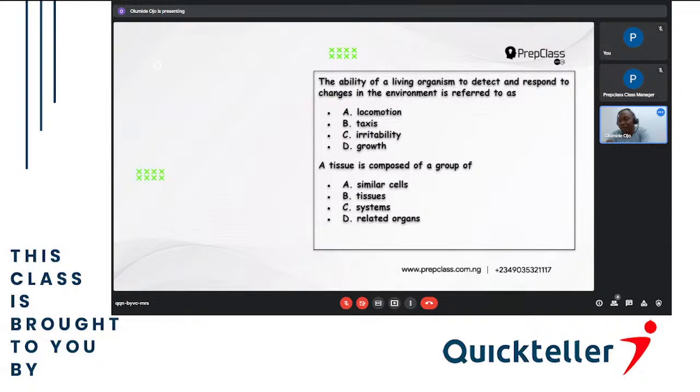The ability of living organisms to detect and respond to changes in the environment is referred to as: A, Locomotion, B, Stasis, C, Growth. Like I told you before about Mr. Nagid, every living organism exhibits Mr. Nagid, where M is movement, they move from one place to another.